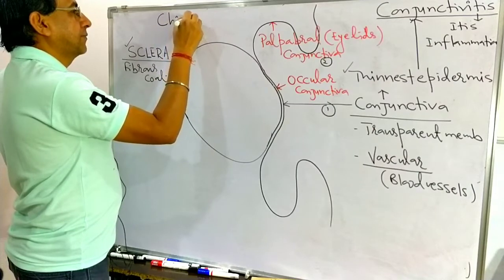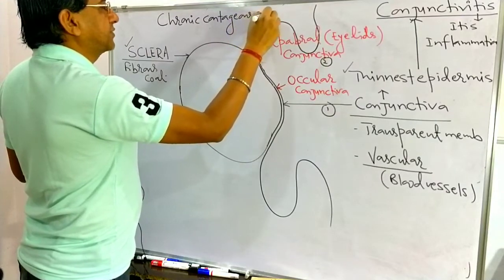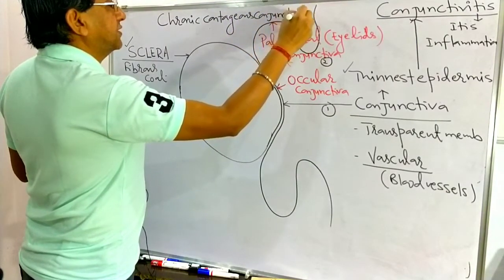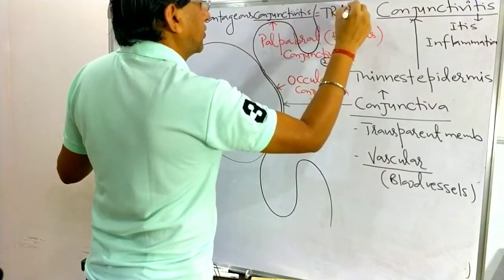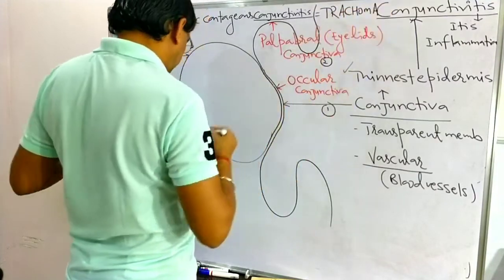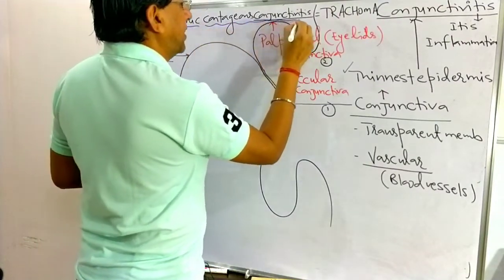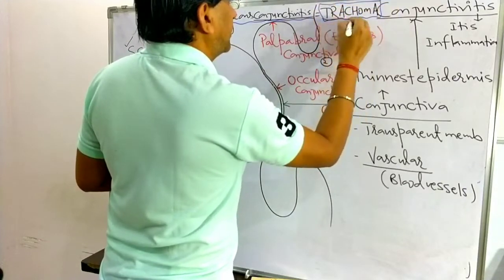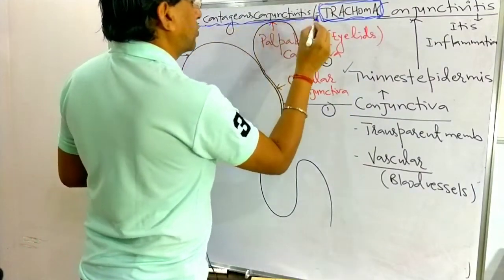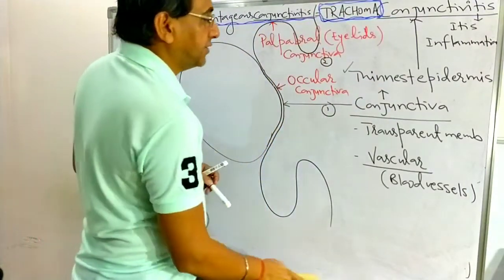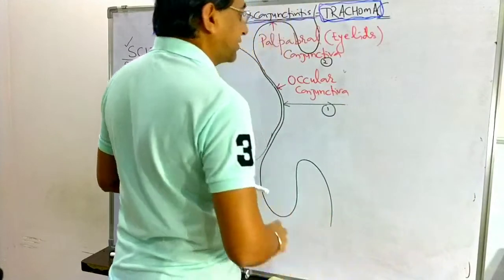Chronic contagious conjunctivitis is known as trachoma. Chronic contagious conjunctivitis, it is known as the trachoma.